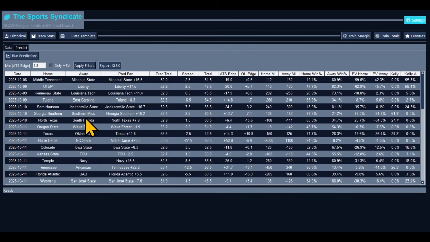We got Southern Miss versus Georgia Southern. We got Georgia Southern with the upset. They are getting 2.5 points. Here's your upset win of the day, guys, plus 126. That's a great value there for Georgia Southern. Georgia Southern may come through. They do have a 78% chance of winning per the model. This is a steal right here with Georgia Southern.